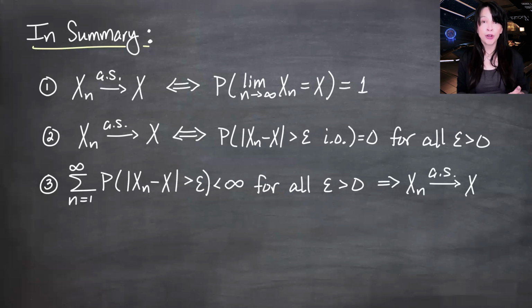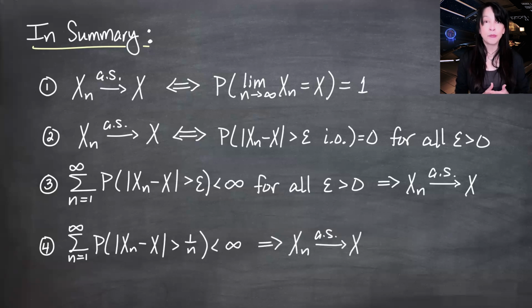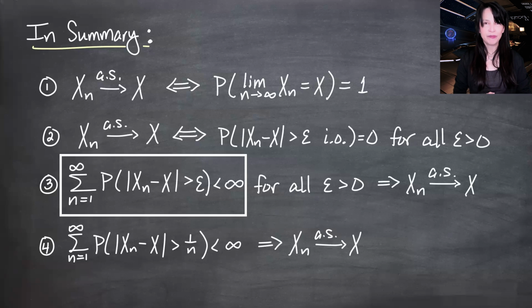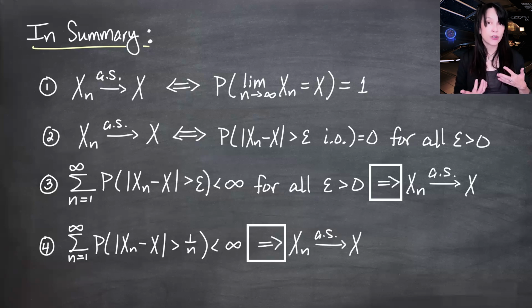We had a fourth property that looks a lot like this, where we replace this epsilon with 1 over n. But it's not as simple as just using an example epsilon, because it's not like I replace the epsilon with 1 over 10,000. That would just be an example epsilon. By putting a 1 over n in here, note that the sum is running over n, so it's a little bit different than it might look from the line above. And we proved that both of these are sufficient criteria for almost sure convergence.